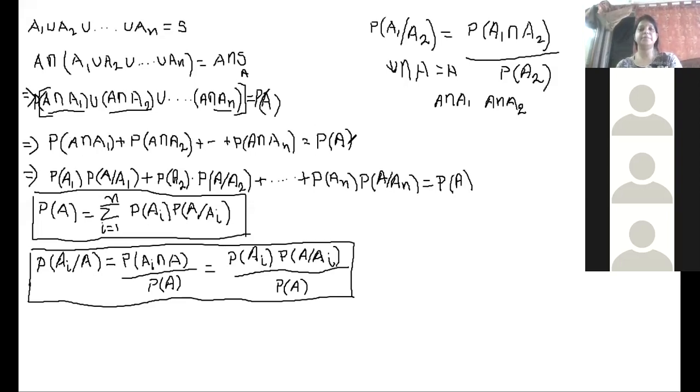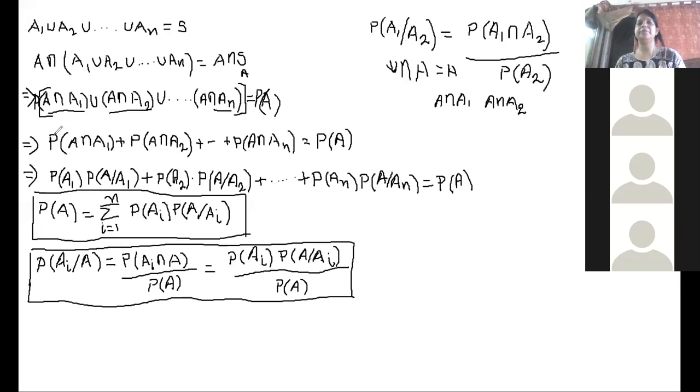Is there any doubt till now? Is it okay? Yes, ma'am. Okay. So in the next step, we are utilizing the definition of conditional probability. देखो, according to the definition, probability of A1 given A2 क्या है? A1 intersection A2 by probability of A2. So probability of A1 intersection A2 को how can we write? Probability of A2 into probability of A1 given A2. So that's what I have done over there.